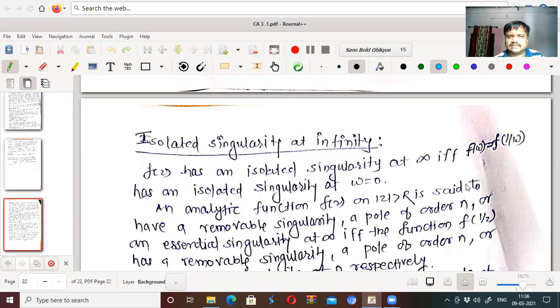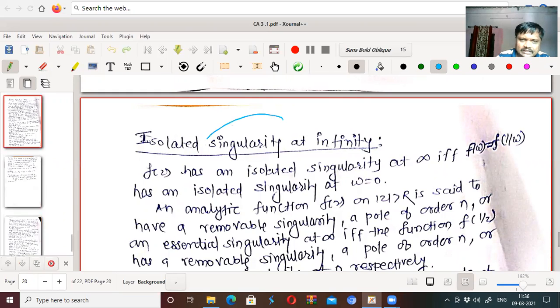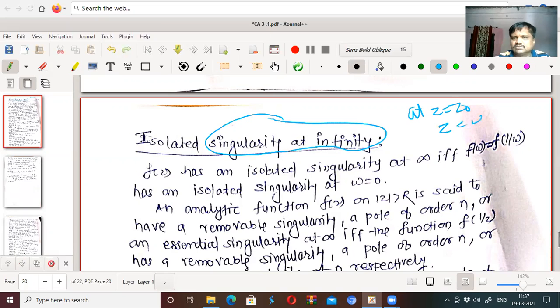Today we will discuss one more concept, that is singularity at infinity. You know that we can find the singularity of a function at a finite number, that is at z equal to z0. Now we will discuss the singularity of a function at z equal to infinity.